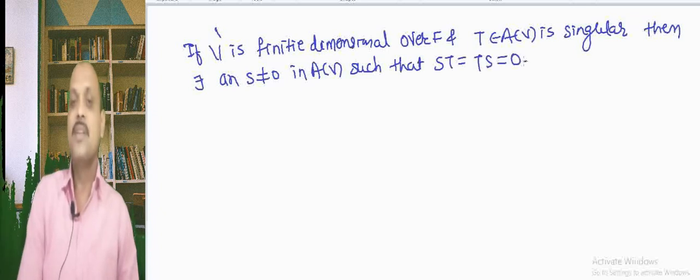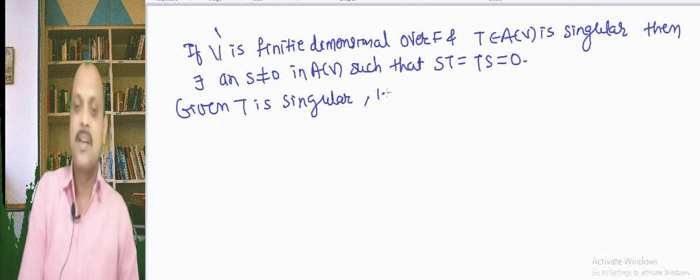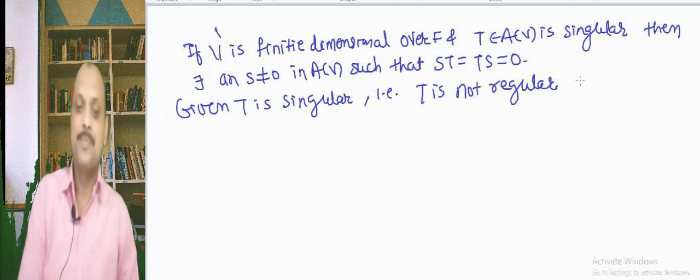So, what is given? T is singular. T is singular means T is not regular. T is not regular, therefore the constant term of the minimal polynomial is 0.